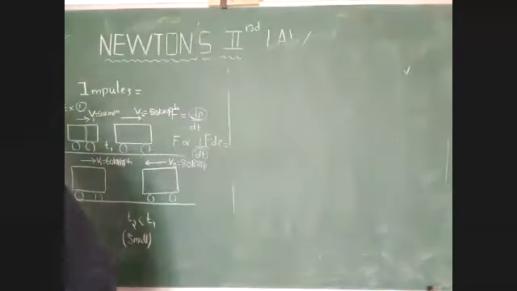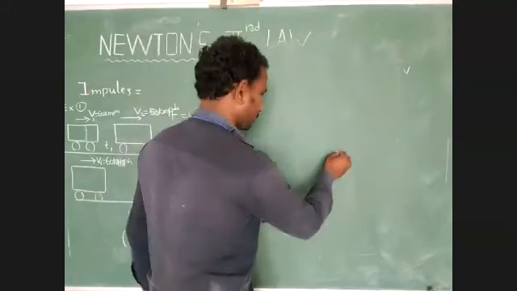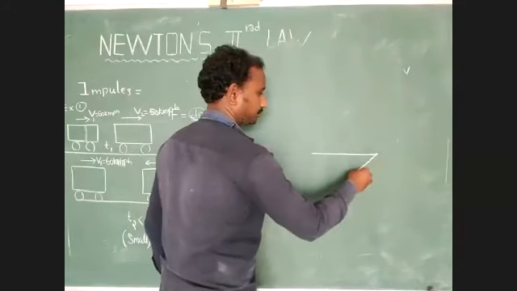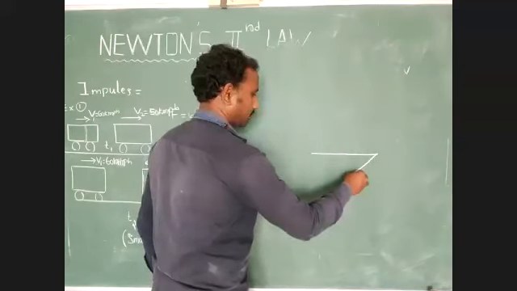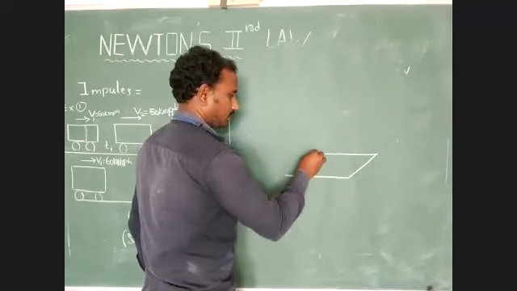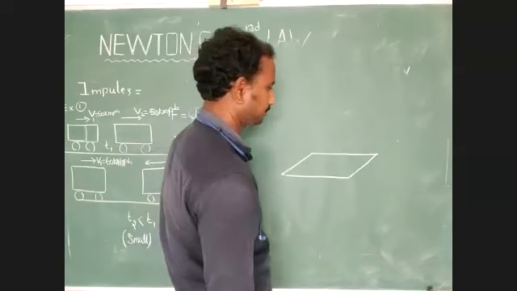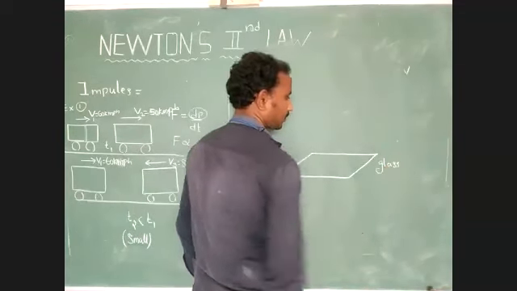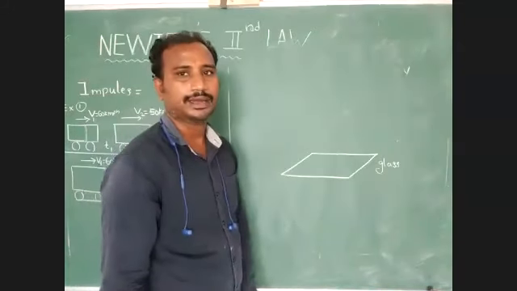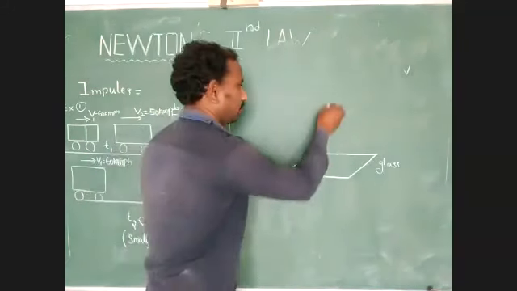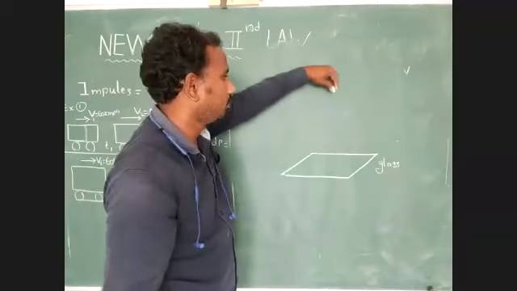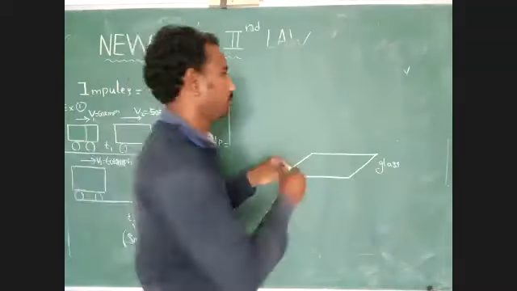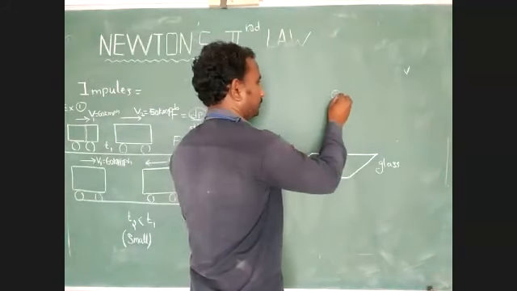Okay, next example. It is one glass plate. Now we have to take one body, an iron body.